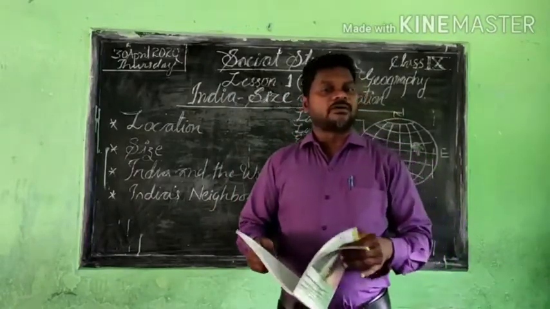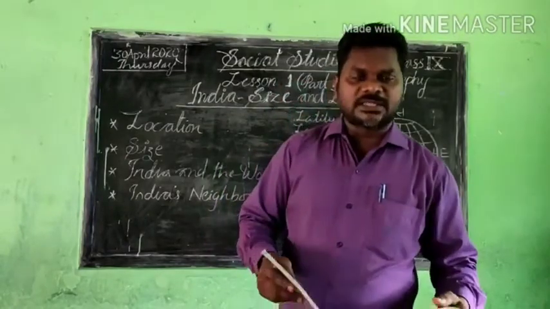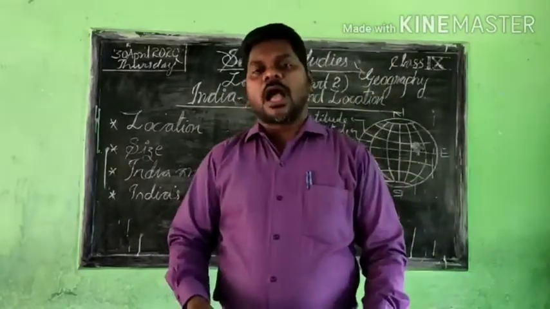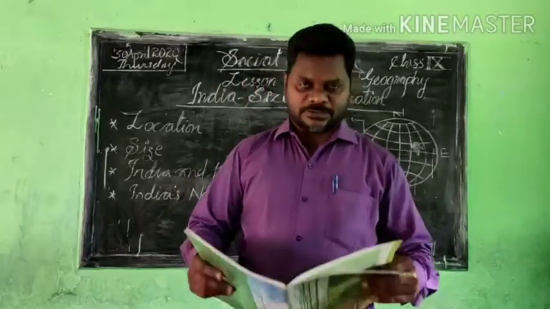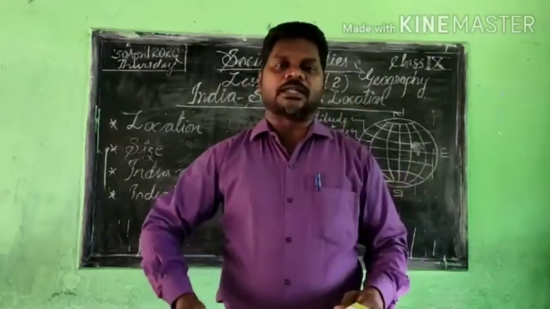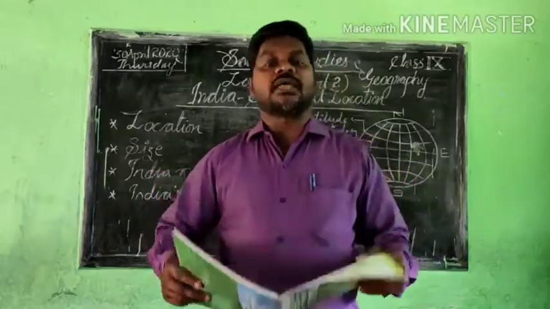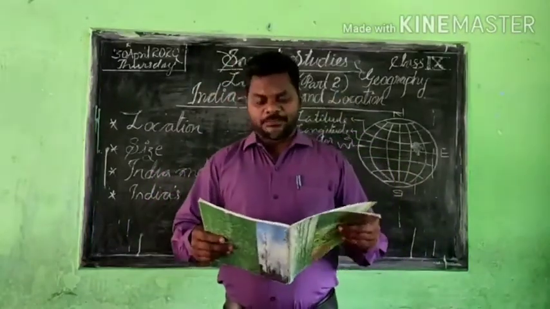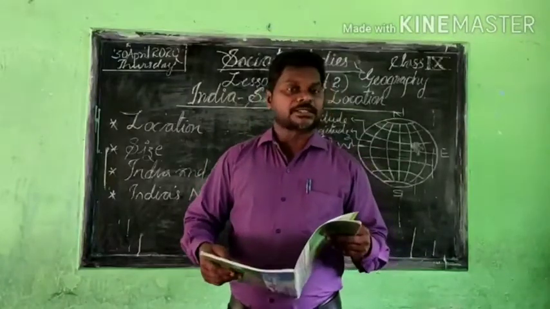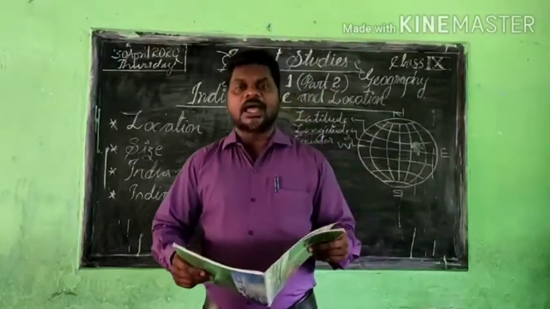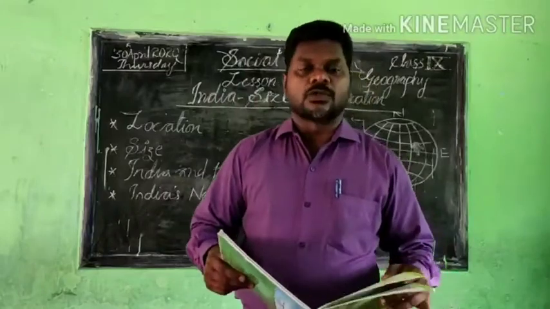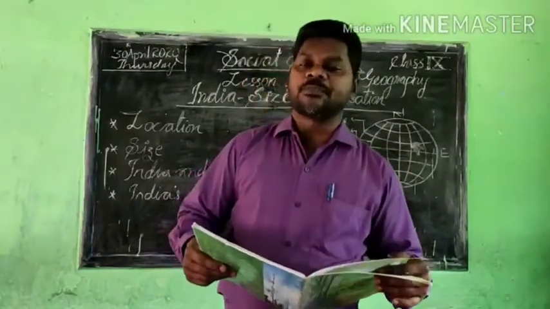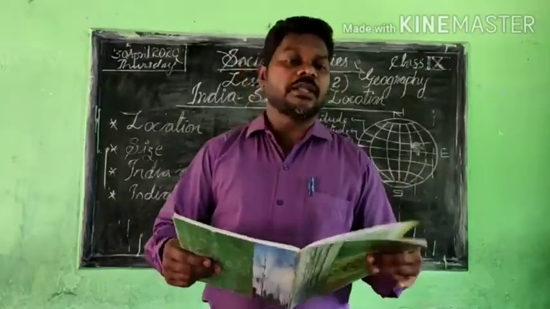We have the coastline on the western side also, from Gujarat onwards, the southern part up to Kerala, and from the Bay of Bengal, that is the eastern side, the coastal areas are there. Comparing with other nations, we have the longest coastal areas. That is one of the other benefits. And for business purposes, through the voyage, maritime trade, for everything, it helped a lot for the Indian people.